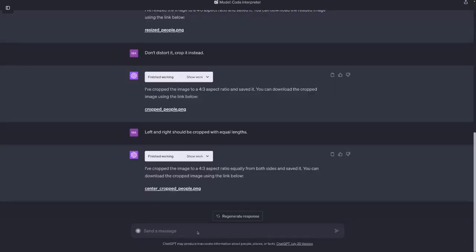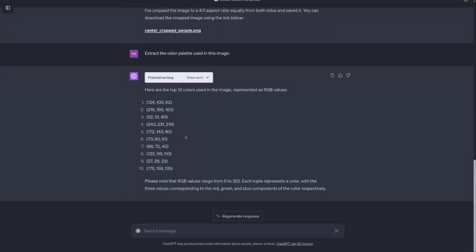Let's now edit and create images based on our people image. First, I want to dive deeper into the colors used in this image. To find out more about this, I could extract the color palette used in this image first. And now we get the top 10 colors used in this image. These are RGB values, so we could transform this to hex codes if we want to, but actually this is not too helpful for me because I don't know what these RGB colors look like.